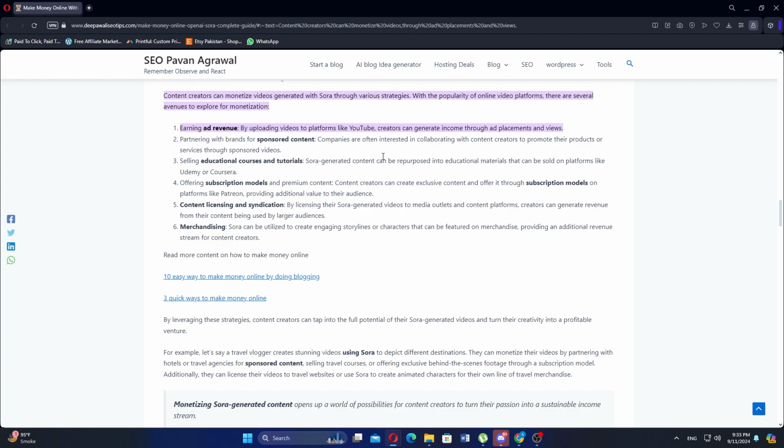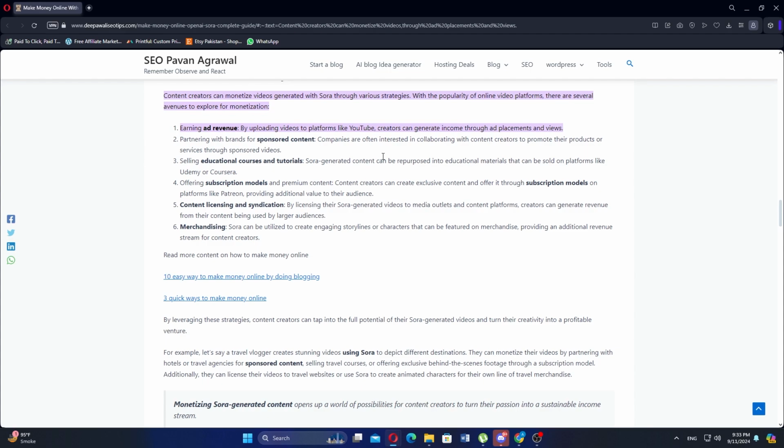By uploading videos to platforms like YouTube, creators can generate income through ad placements and views. Companies are often interested in collaborating with content creators to promote their products or services through sponsored videos. Sora-generated content can be repurposed into educational materials that can be sold on platforms like Udemy or Coursera.